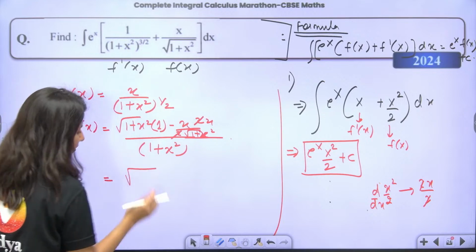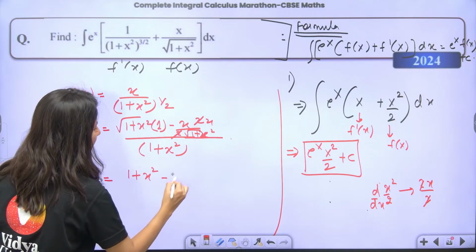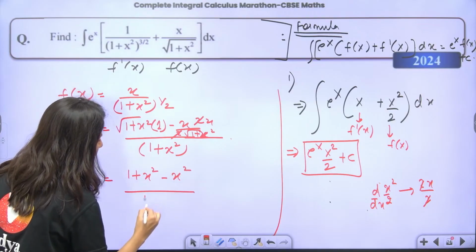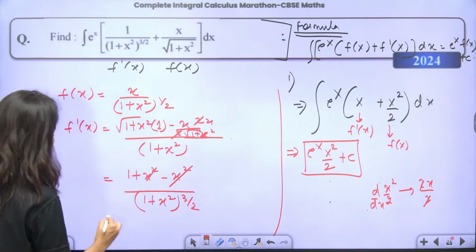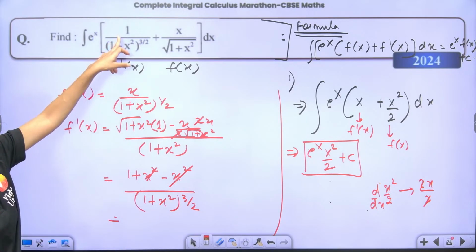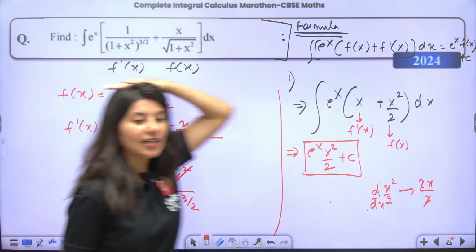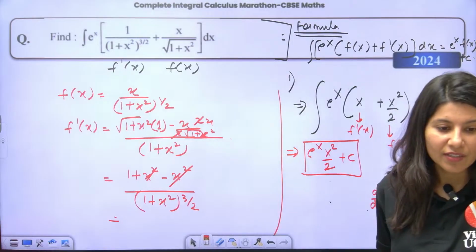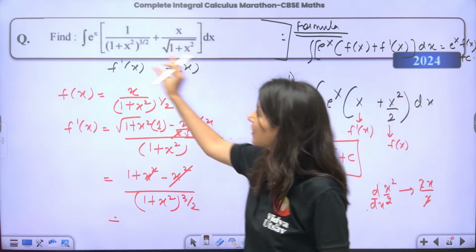If you take LCM, this is (1 plus x square) minus x square upon (1 plus x square) power 3 by 2. Yes. So can you see now clearly? This is your f dash x. If you take this as fx, this is your f dash x. I took a lot of time in the derivative, so sorry about it. So yes, now this is fx, this is f dash x.